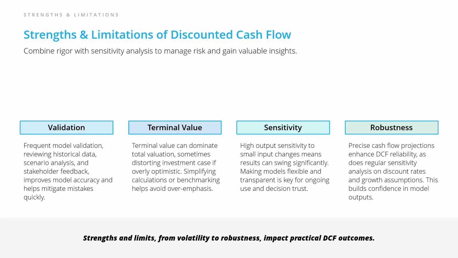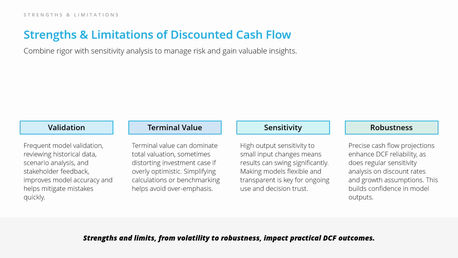The best way to keep your DCF model reliable is through frequent validation. This means reviewing data carefully, running scenarios, and continually updating your inputs to reflect changes in business or market conditions. One big limitation to watch is terminal value. It can sometimes dominate your results if assumptions are off. Simplifying this calculation or benchmarking against peers helps maintain balance.